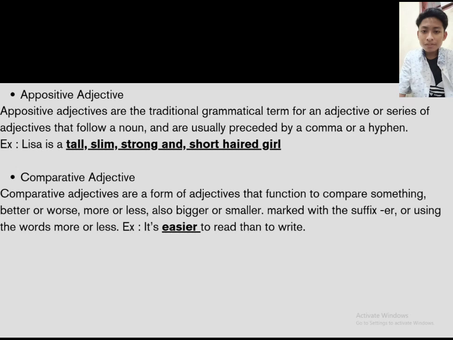And appositive adjective. Appositive adjectives are the traditional grammatical term for an adjective or series of adjectives that follow a noun and are usually preceded by a comma or a hyphen. The example is Lisa is a tall, slim, strong, and short-haired girl.